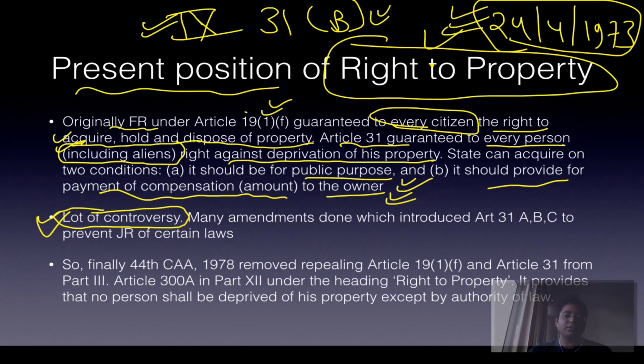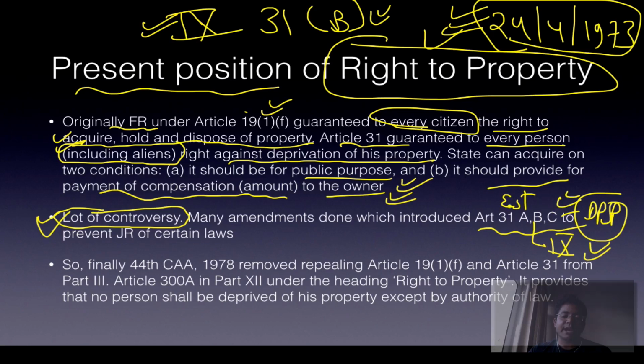However, after the Keshavananda Bharati case, even under schedule 9 it can be reviewed by the Supreme Court. It also introduced article 31A, which deals with estates, 31B schedule 9, and 31C with DPSP. So even if the law is violating these fundamental rights and the law is giving effect to these three, it cannot prevent judicial review. So finally, because of these controversies, the 44th Constitutional Amendment Act was introduced.